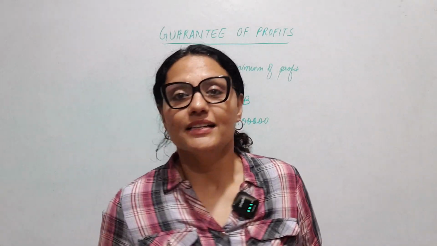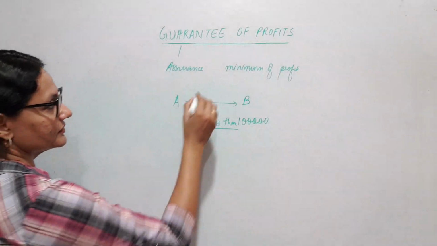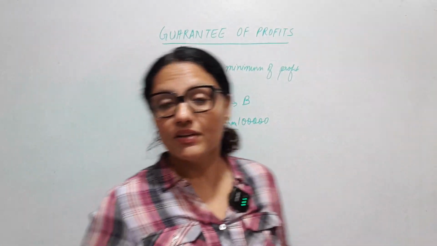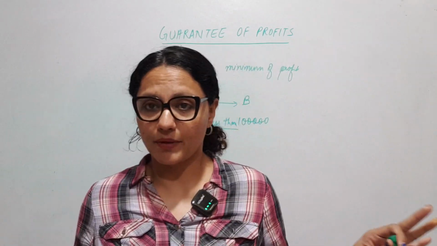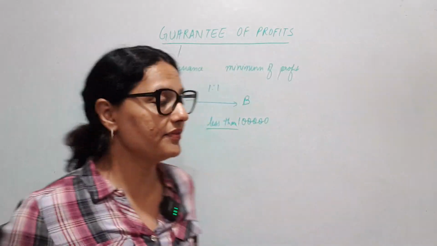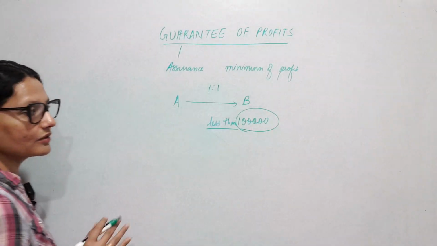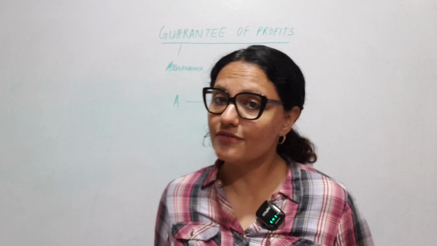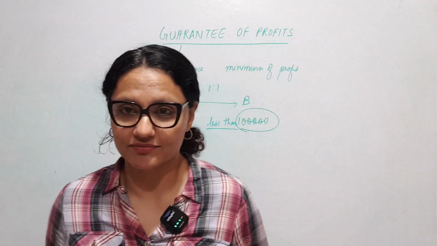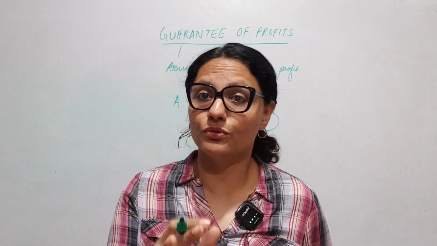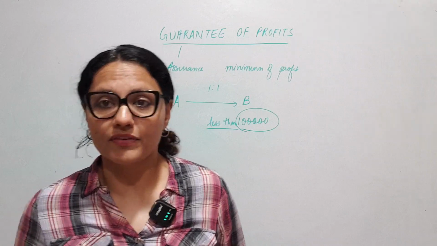Suppose they are equal partners, 1:1 is their profit sharing ratio. Whatever is the profit will be distributed in the ratio 1:1, and then we will see whether B is getting 1 lakh or more. If not, then there is a problem. Then A will have to stick to his word. A only guaranteed, right? He said, I will assure you that you don't go for a lesser profit than 1 lakh. So he will have to make good the loss.